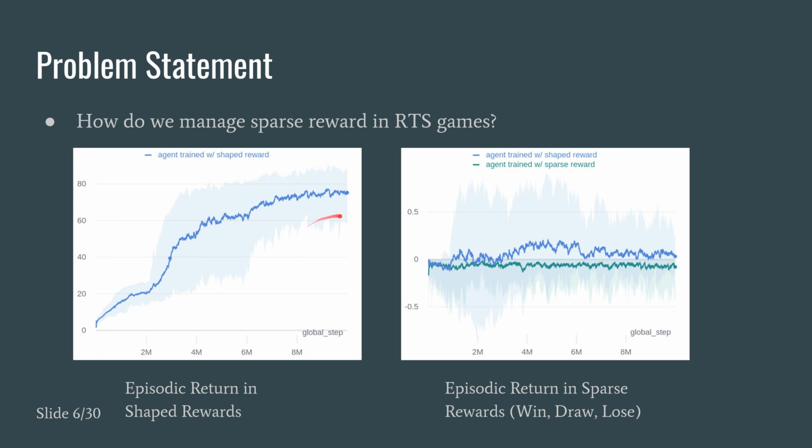But when we evaluate the agent's performance in the sparse reward setting, that is, how many games it can win, we find that the agent trained with the shaped rewards actually performs only a little better than the agent trained with a sparse reward. That is, they draw most of the time, centered around a 0 reward. If the agent would win, it'll achieve 1.